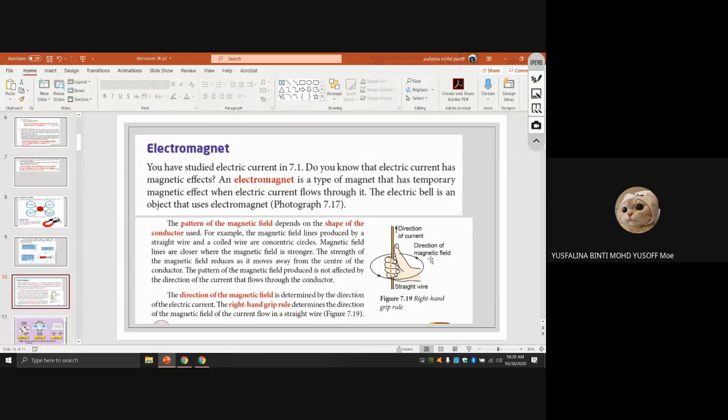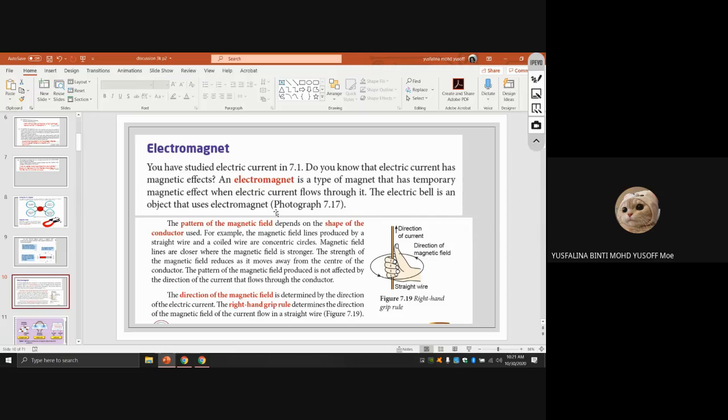Around the wire, a magnetic field will be produced. This is called a temporary magnetic field. If you stop the current, this will not be an electromagnet anymore. Only when the current flows through it will it become an electromagnet. If no current flows through it, there is no magnetic field produced. So an electromagnet is a type of magnet that has a temporary magnetic effect when the electric current flows through it.